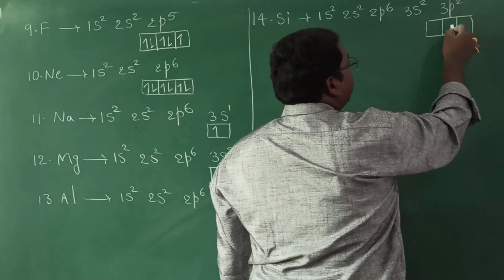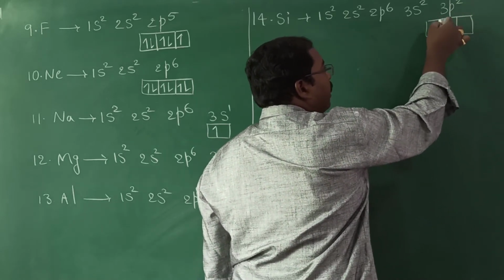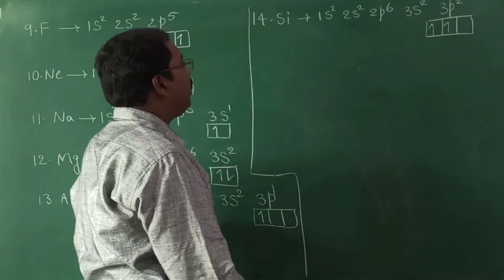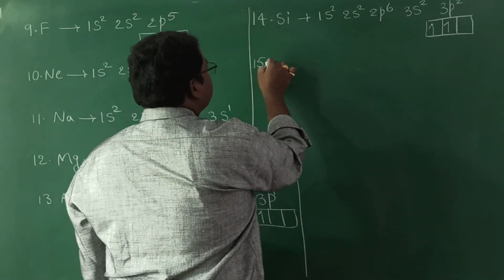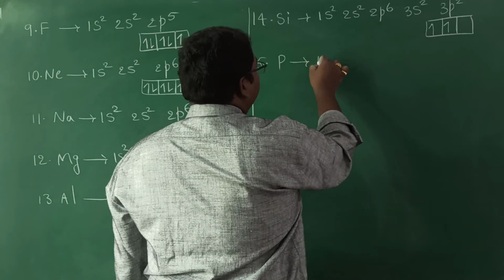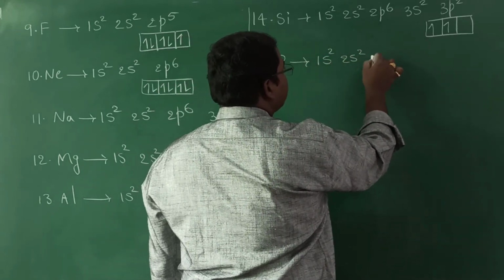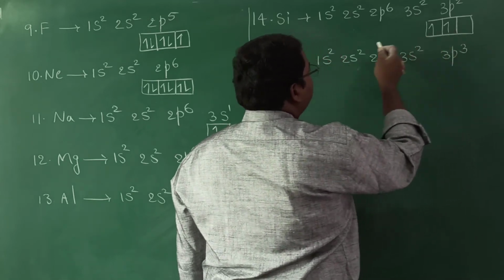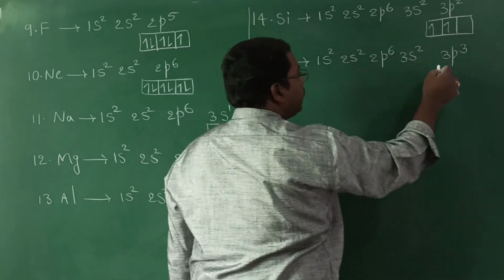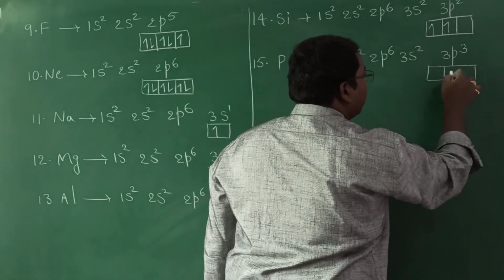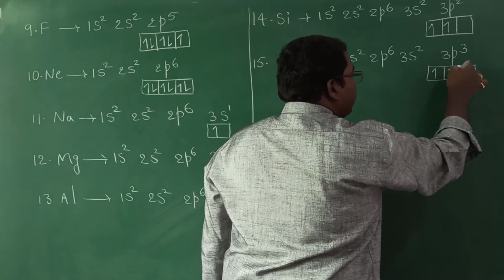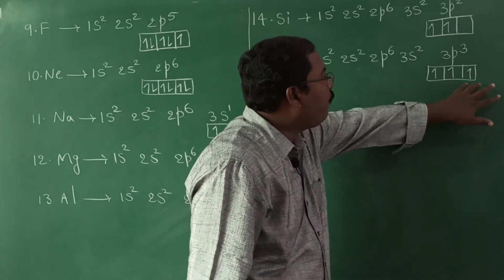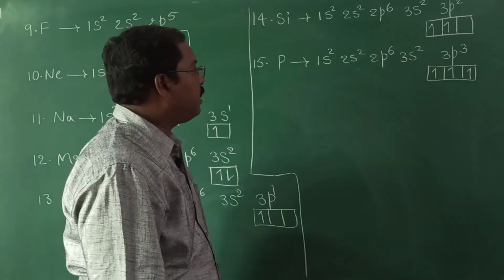Now how to represent these 2 electrons? Can we write like this, as a pair? No. First the orbital should be filled with 1 electron. Now coming to the next, phosphorus. 1s2, 2s2, 2p6, 3s2 will have 14, here 15. So the next electron enters into 3p orbital, 3p3. So again if you observe this element, here also we got half filled electronic configuration.